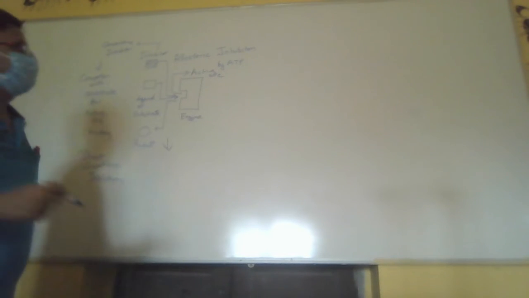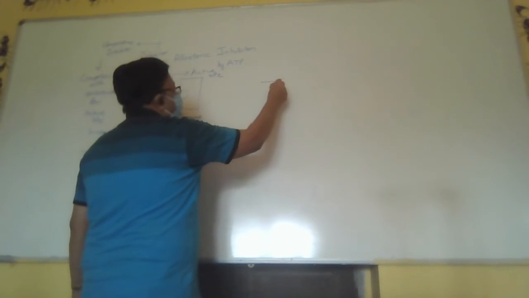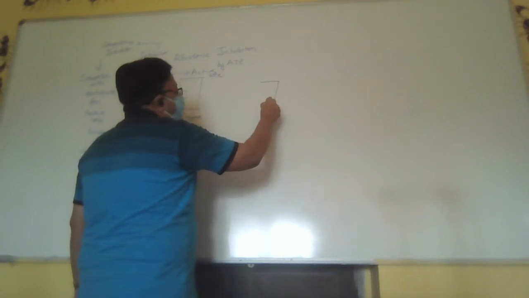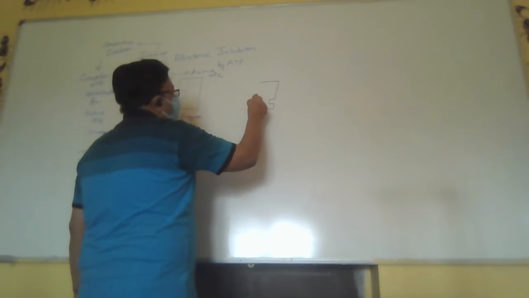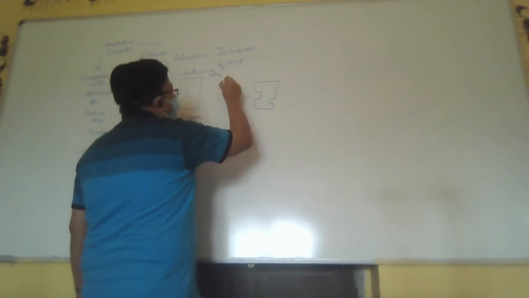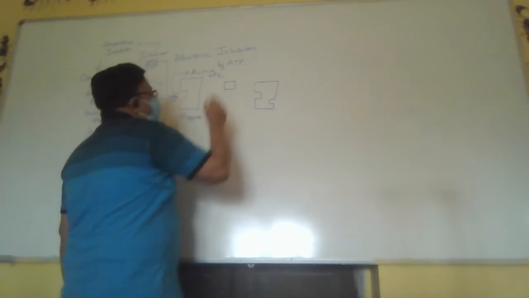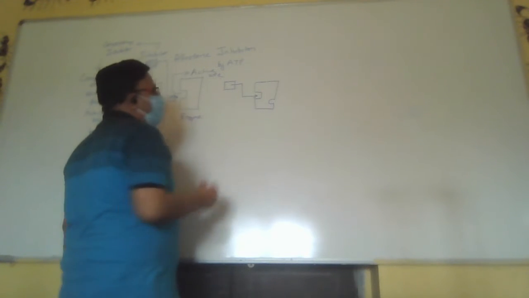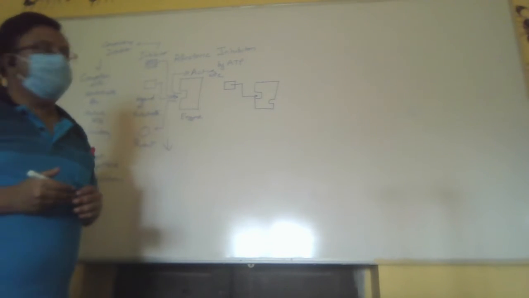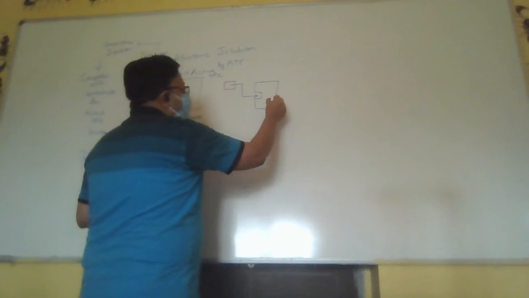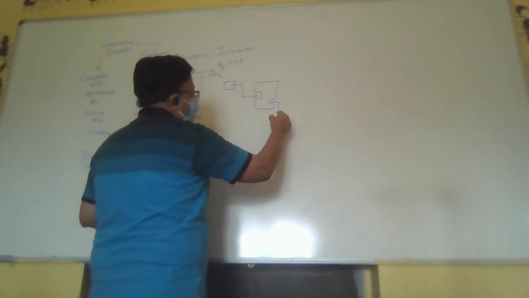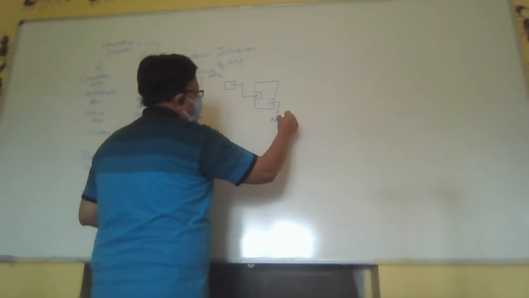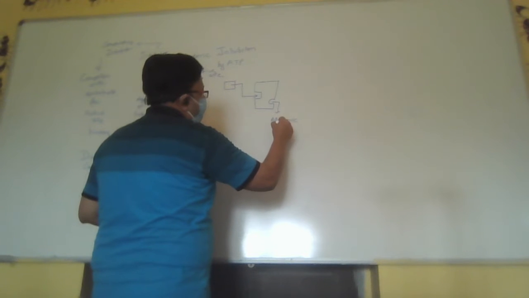Now I will talk about what is allosteric. The enzyme has another site. This is the substrate. It binds to the active site. This other site is known as the allosteric site.